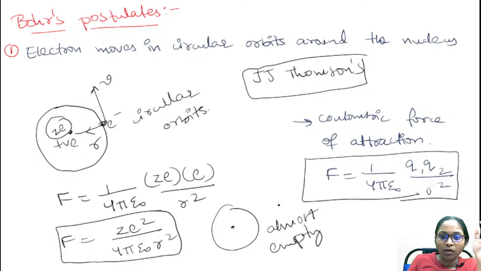Because of the continuous emission of energy, the electron will fall into the nucleus, which is an unstable system. This is given by Rutherford. But from Bohr's first postulate, we can say that the atom contains a nucleus at the center and the electrons revolve around the nucleus, and this is a stable system.